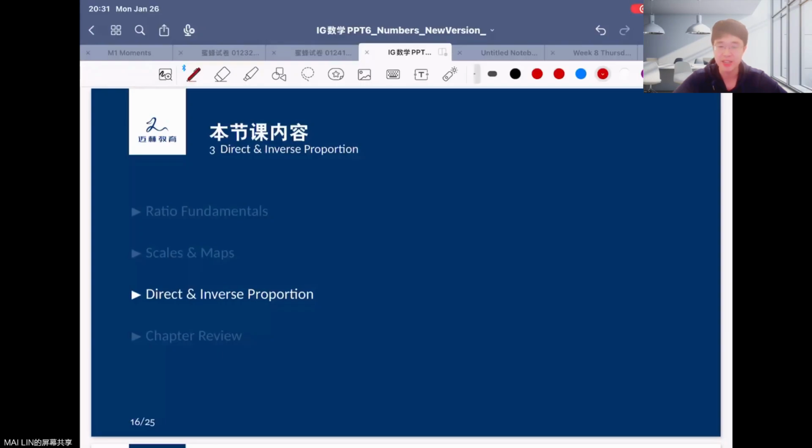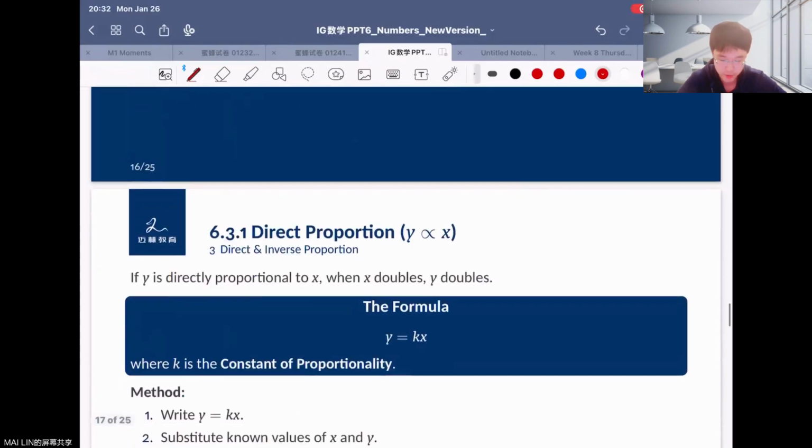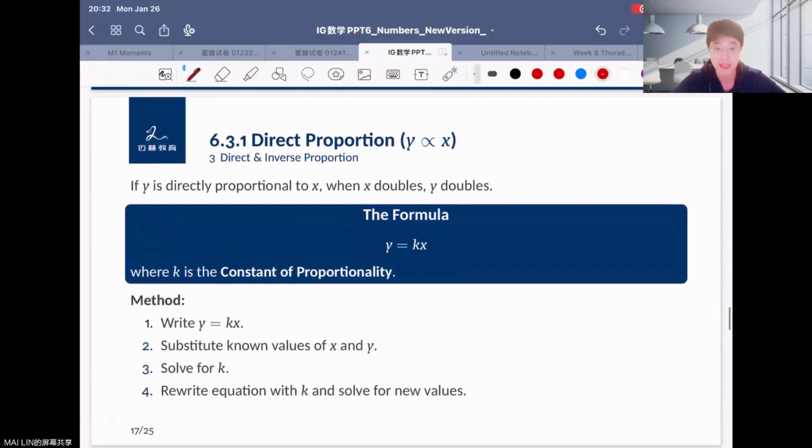Okay, hello guys. Today is our third lesson in the IGCSE, maybe for sixth chapter. We are just learning about numbers and also ratios. So we're just talking about direct and inverse proportion. Let's move into the first part: what is direct proportion.